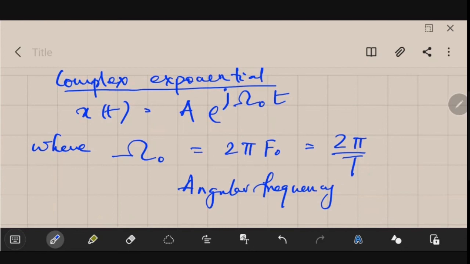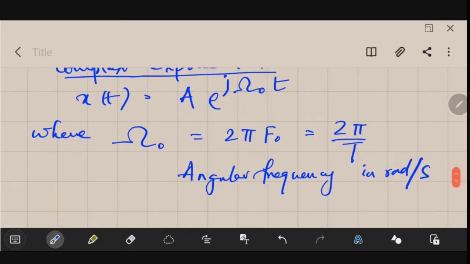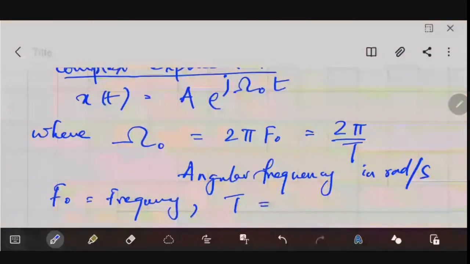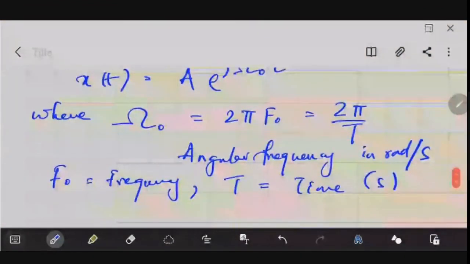Actually, the complex exponential is a rotating phasor. Your omega 0 is the angular frequency in radians per second, and f0 is the frequency. If we write capital T, as in 2 pi by T, T is the time period in seconds. So frequency will be in hertz and time will be in seconds.